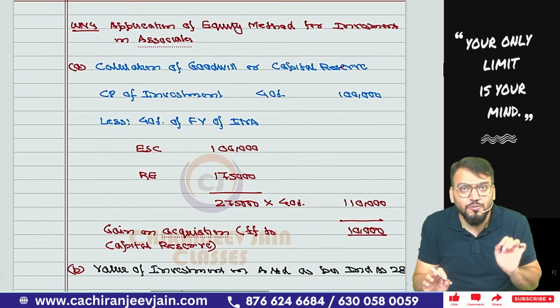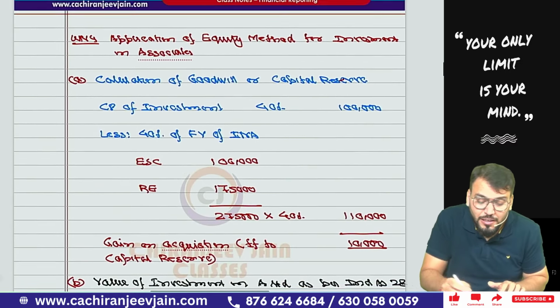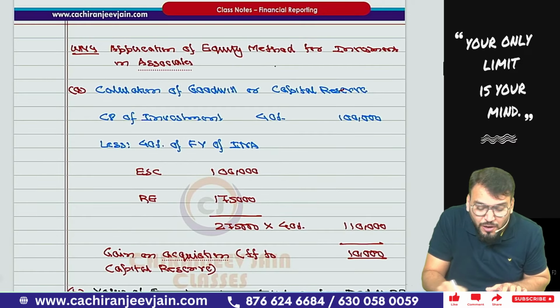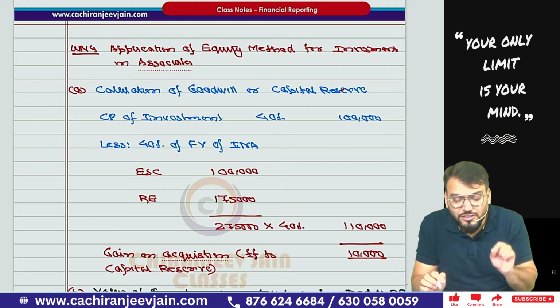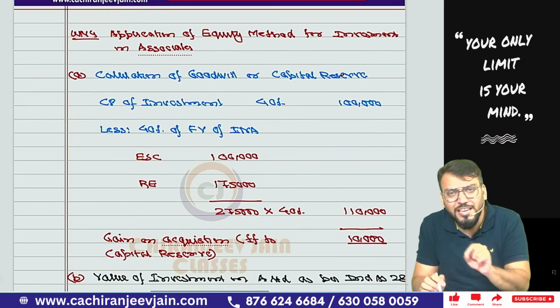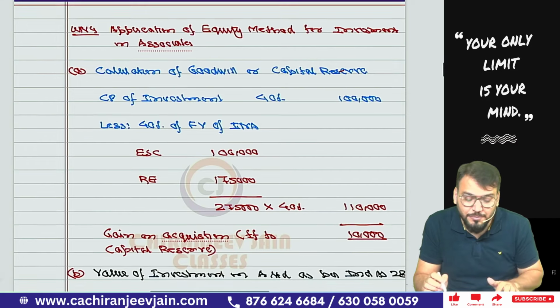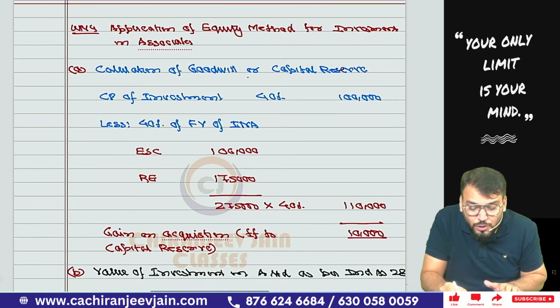Working note number 4 will come. Now we'll apply Ind AS 28. So we'll do the application of equity method for investment in associate. First we'll calculate goodwill or gain on acquisition, and that gain on acquisition is ultimately transferred to capital reserve. Chalega? So we'll do the calculation of goodwill or capital reserve.